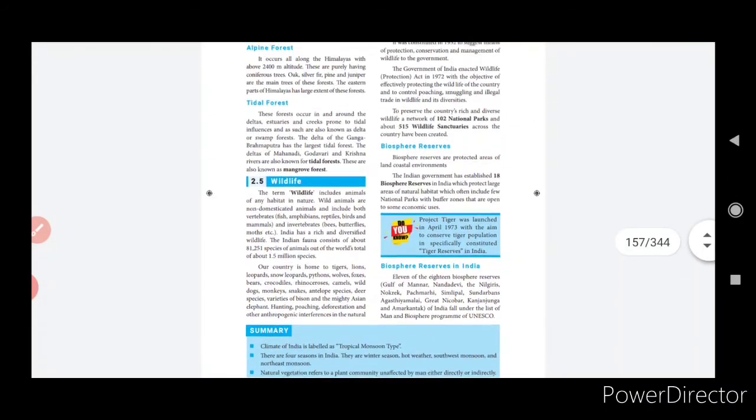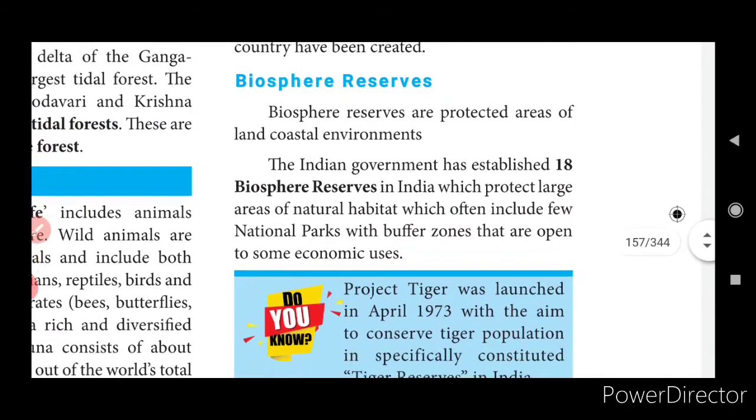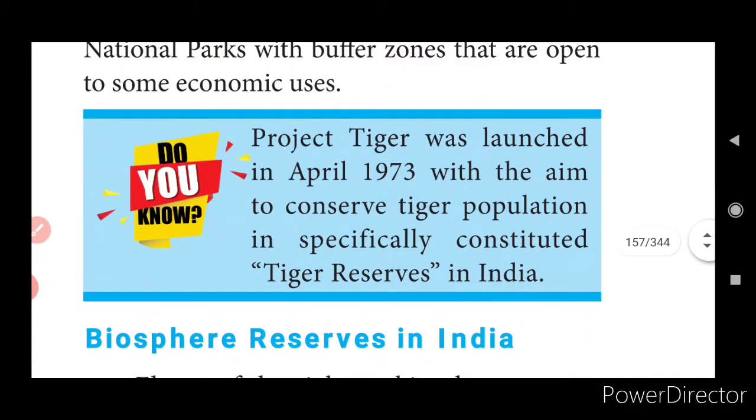Okay, coming to the biosphere reserves. Biosphere reserves are protected areas of land and coastal environments. The Indian government has established 18 biosphere reserves in India which protect large areas of natural habitat, which often include a few national parks with buffer zones that are open to some economic uses. Do you know Project Tiger was launched in April 1973 with the aim to conserve the tiger population in specifically constituted tiger reserves in India.